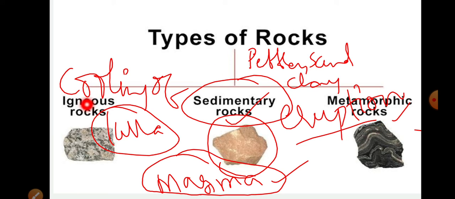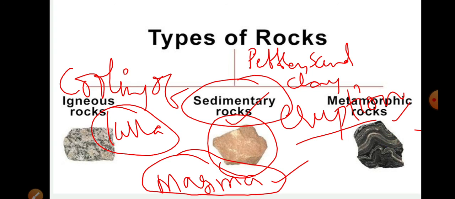The igneous rocks are formed by volcanic eruptions, when the magma erupts from the volcanoes and flows on the surface as lava. When such lava cools, igneous rocks form. Second is sedimentary rocks, where pebbles, sand, clay, and mud get sedimented at the seashore, river shore, or ocean shore areas. Then sedimentary rocks form. And the third is metamorphic rocks: when igneous and sedimentary rocks undergo a number of changes and totally alter their rock structure, then metamorphic rocks form.